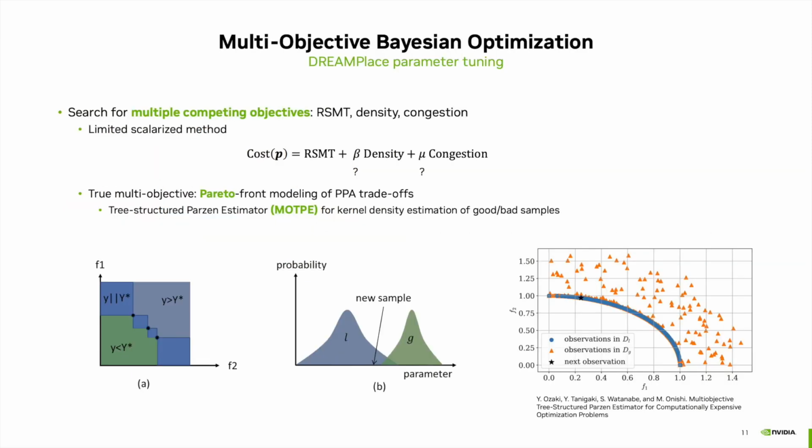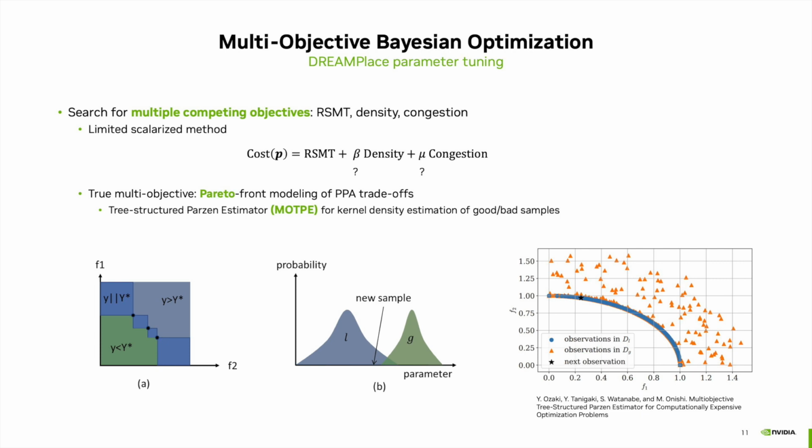Now the question is how to tune all these parameters to obtain macro placements that are good for the proposed PPA proxies. The more straightforward approach is to translate these different objectives into a single scalar cost and optimize for that cost. However, it is not clear how the various objectives will be weighted. Thus, we propose to use a proper multi-objective method that models the Pareto front directly.